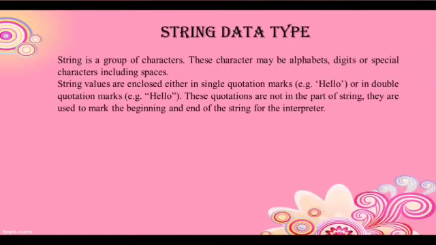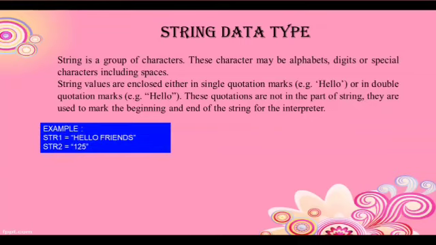String. Now come to the string data type. A string is a group of characters. These characters may be alphabets, digits, or special characters including space. String values are enclosed either in single quotation marks or in double quotation marks. These quotations are not part of the string. They are used to mark the beginning and end of the string for the interpreter.